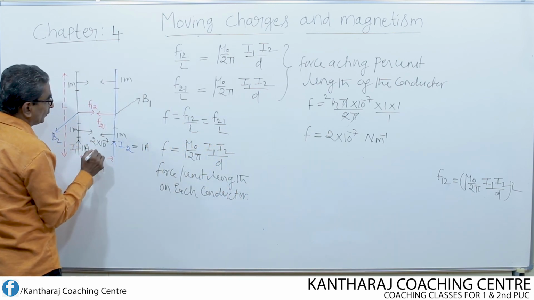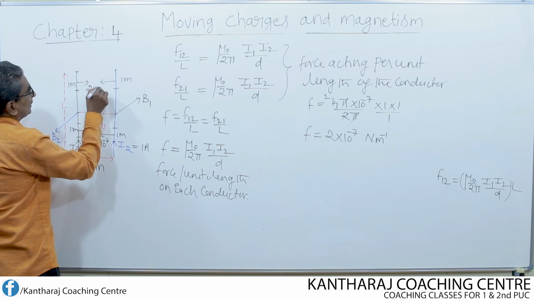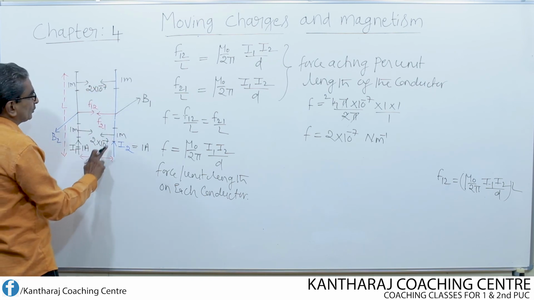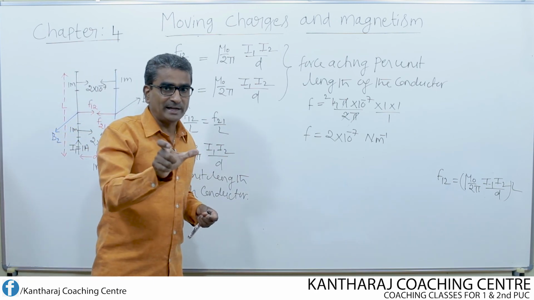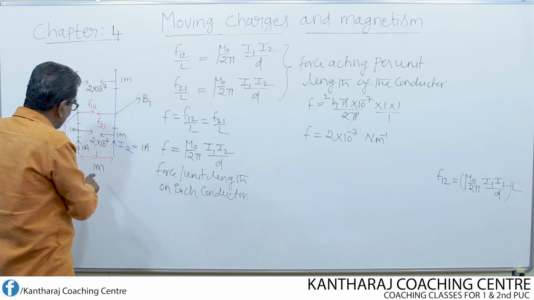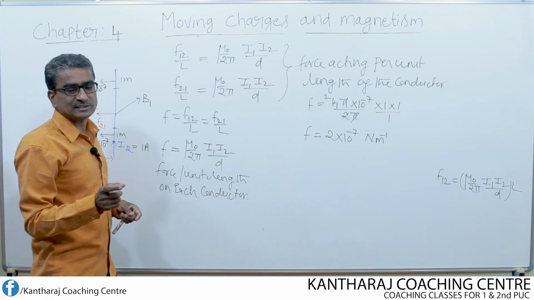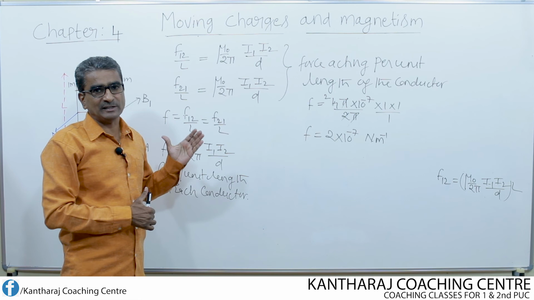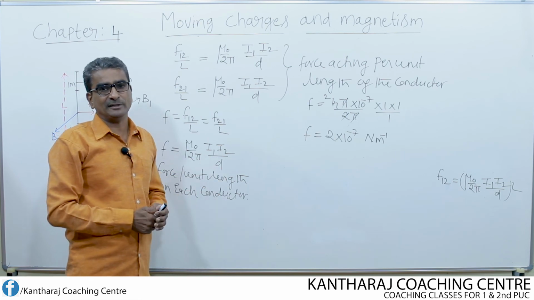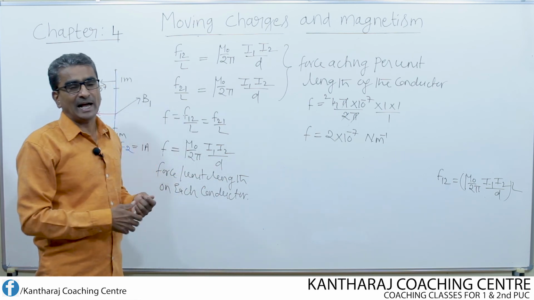If this amount of force acts, then the current flowing through each conductor is said to be equal to 1 ampere, provided the two conductors are kept separated by a distance of 1 meter in free space, that means either in vacuum or in air. So this is how we define ampere.